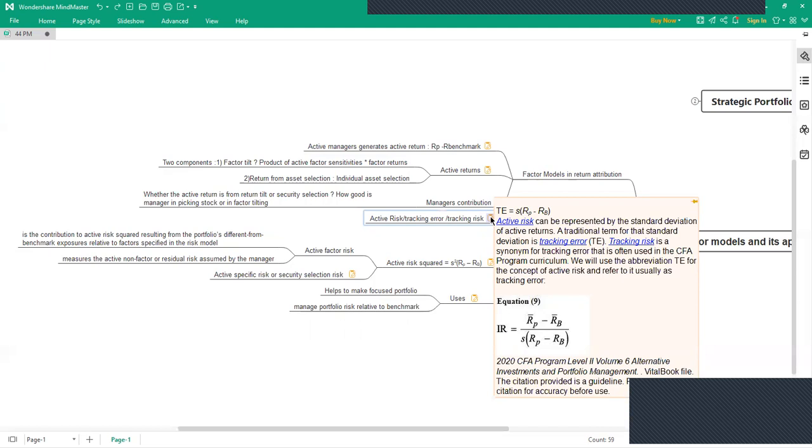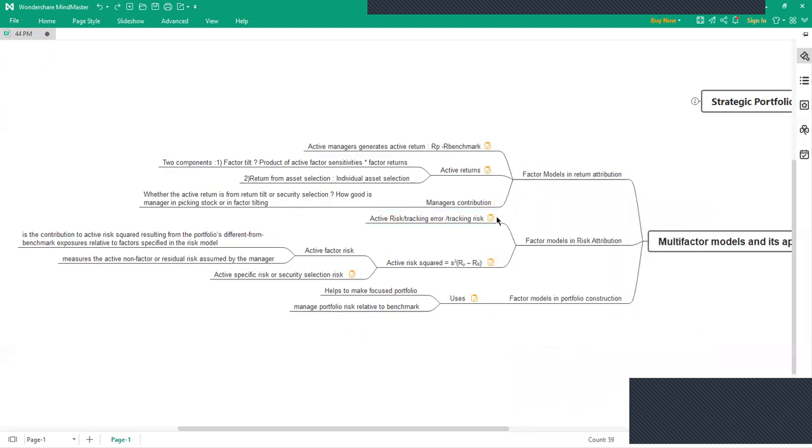All right, so they have also given a formula, you can go through this. And there is another part to calculate active risk, which is active risk squared, and the formula is given here. It is basically divided into two parts: active factor risk and active specific risk, that is security selection risk. Like how the active return has two components, factor tilt and asset selection return, in the same manner, active risk has two components, active factor risk and security selection risk. All right, so it can be calculated based on the formula given over here.